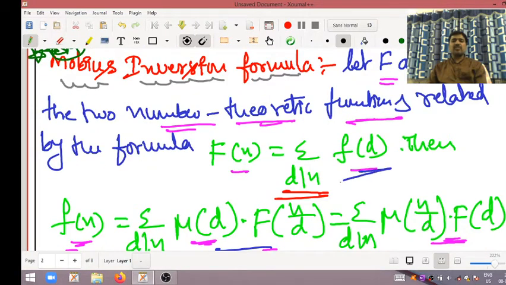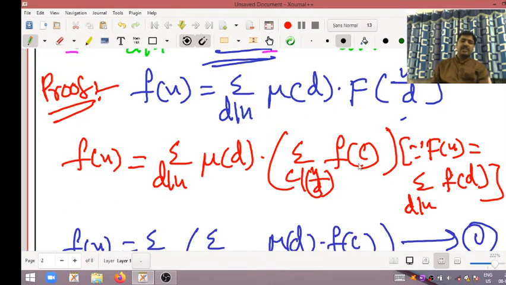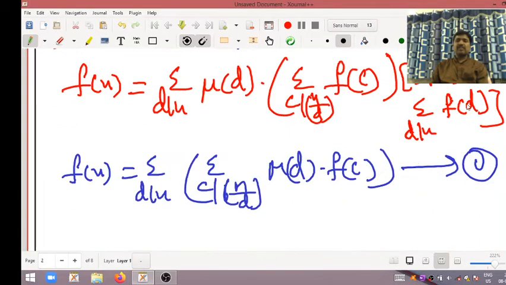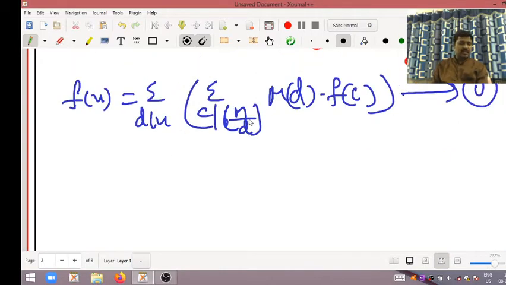According to this form, where n is there, in that place we put n divided by d: summation c divides n divided by d of f of c, where F of n is equal to this one. See here. So the summations we wrote at one place, call it equation 1.